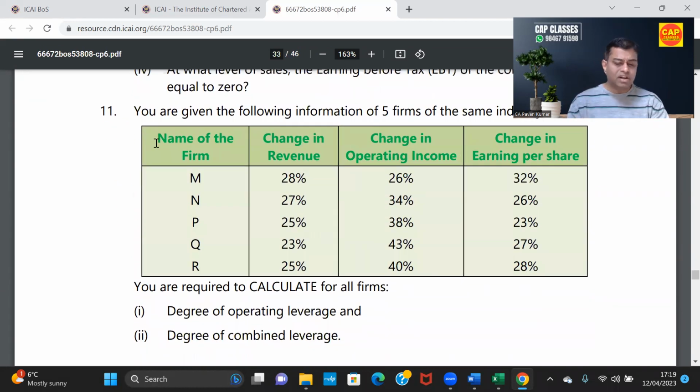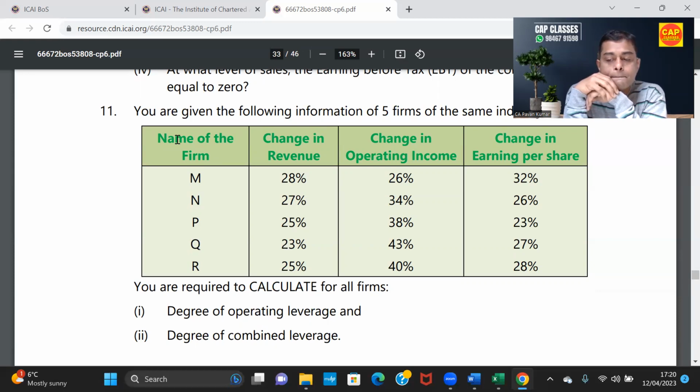Problem number 11, this is one basic problem. Can you read this question once? We'll see problem number 11, because unless I explain, I don't think you'll be able to catch it. Once you catch the meaning of it, it will be very easy. Just read the problem. This is also a previously asked question. Yes, sir. You are given the following information of 5 firms of the same industry.